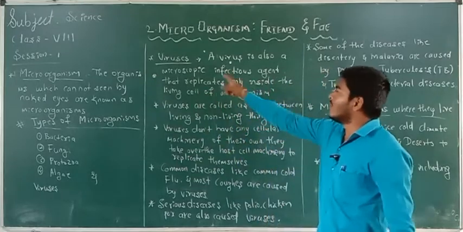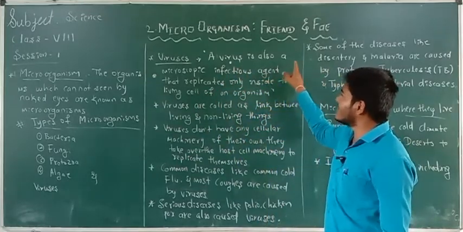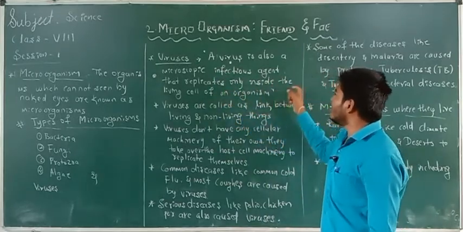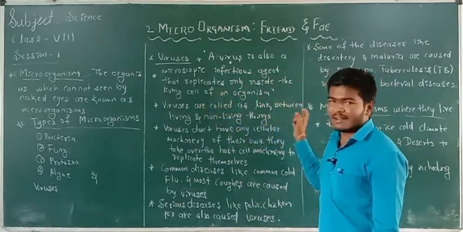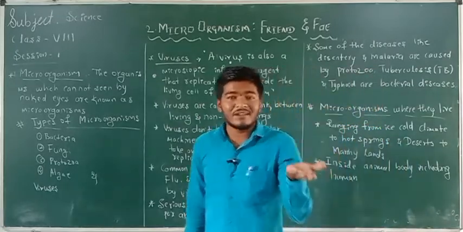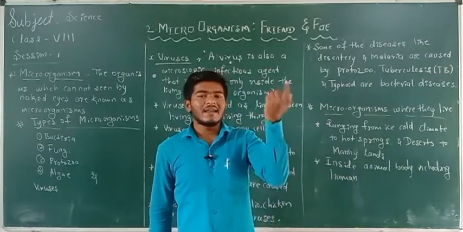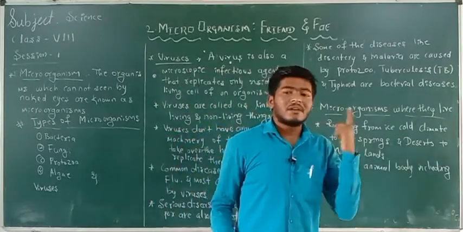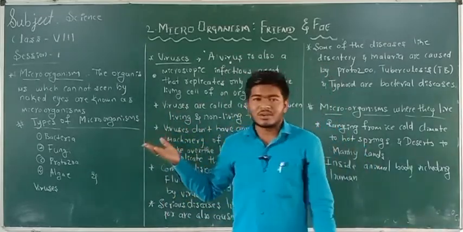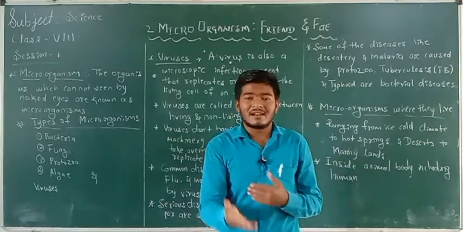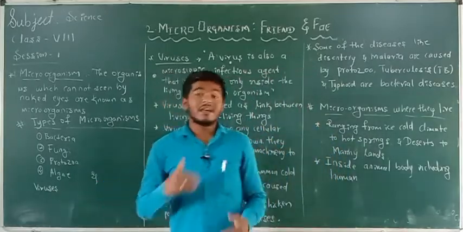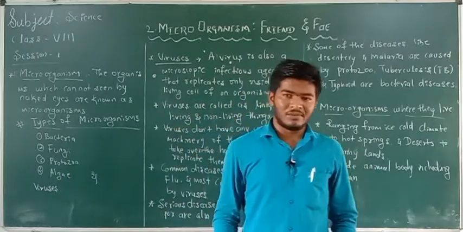So once again, what are viruses? A virus is a microscopic infectious agent that replicates only inside the living cell of an organism. It doesn't replicate itself. So what are the characteristics of living organisms? The main characteristic of a living organism is reproduction, its own reproduction. That reproduction or replication of cells is not present in viruses. They cannot perform the replication of the cell by themselves.